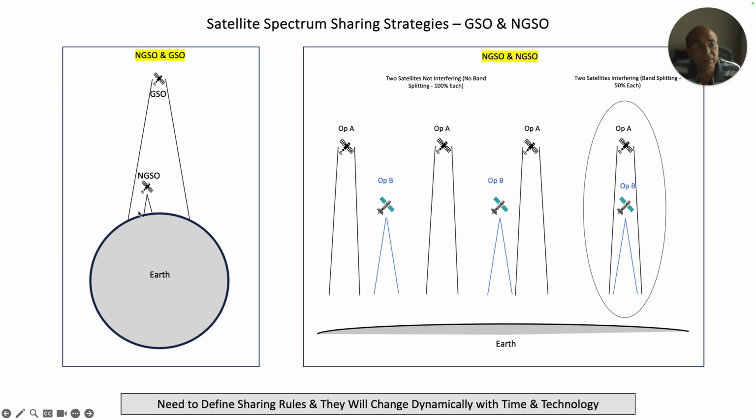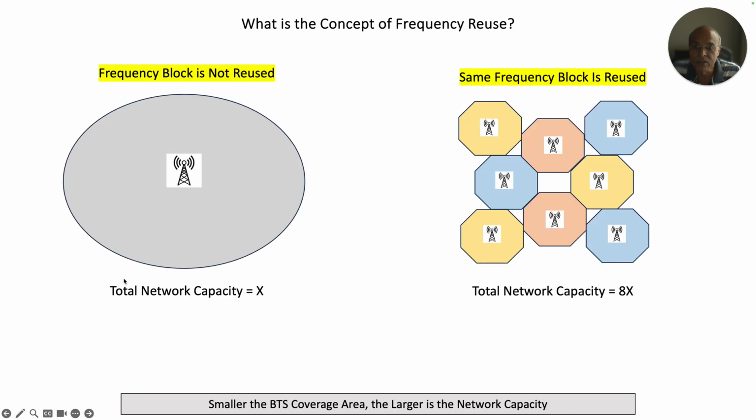And now if you have a very large footprint, as I told you, if you look at this particular diagram we started with, this is almost like this diagram, right? This is the diagram where you are covering, let's say, 200 or 500 square kilometers using one particular beam emanating from the satellite. Now you may say that you can't do so in case of terrestrial, but how are we able to do it in case of satellite?